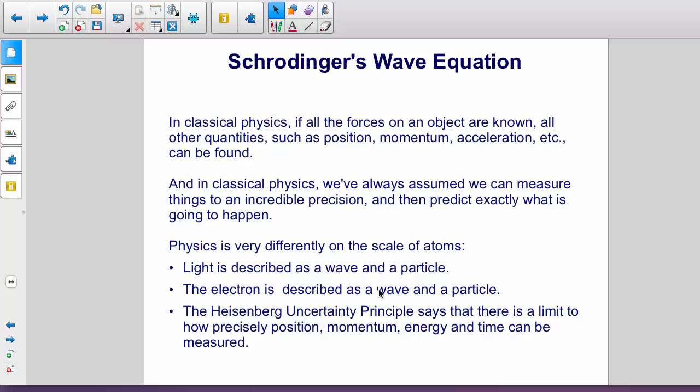Physics is very different on the scale of atoms. Light is described as a wave and a particle, the electron is described as a wave and a particle, and the uncertainty principle says that there's a limit to how precisely position, momentum, energy, or time can be measured.